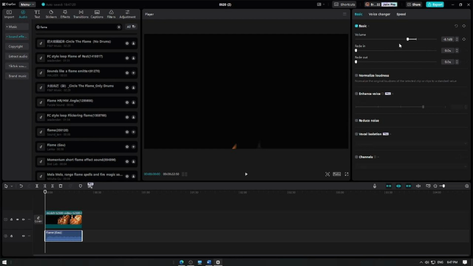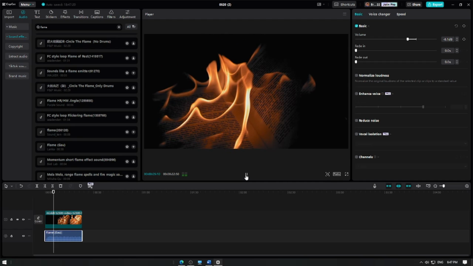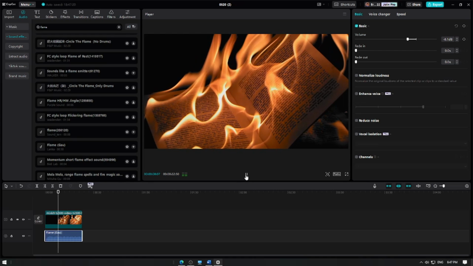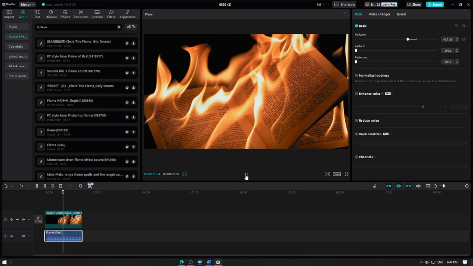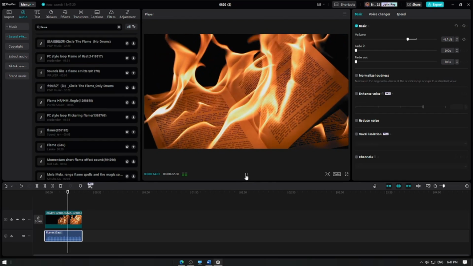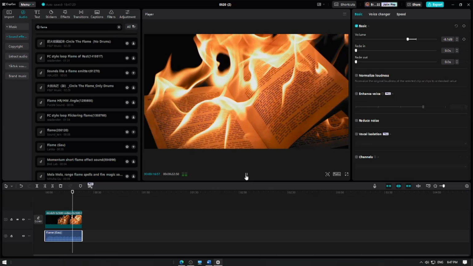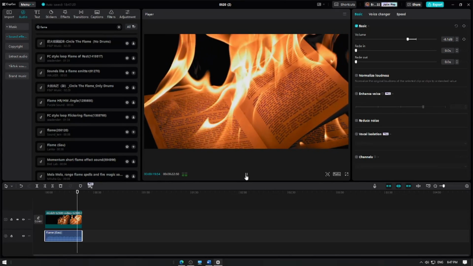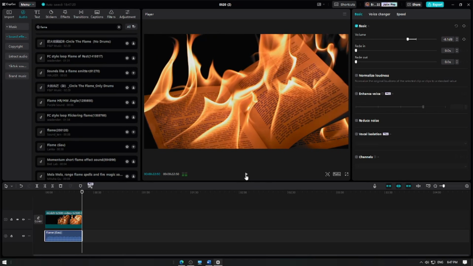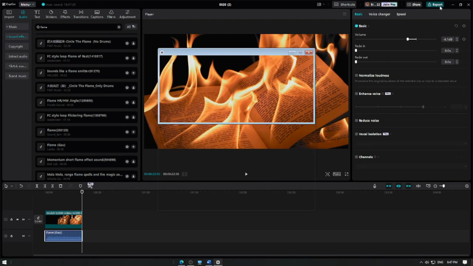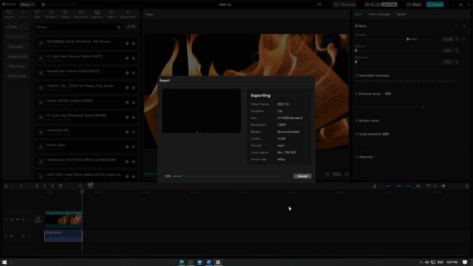Once you're done customizing your music, play back your video to see how it sounds with the new audio. When you're happy with your audio, click the export button to save your edited video. And that's it! You've successfully used the sound library in CapCut to add and customize audio in your video.